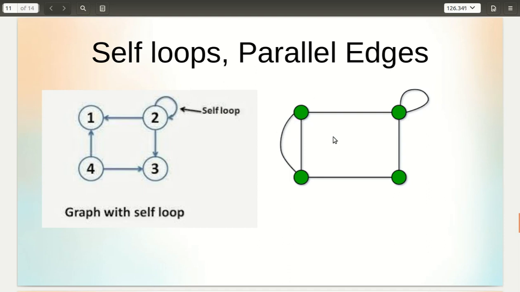Please check this graph. There are two vertices, and between these 2 vertices there are 2 edges. This is the first edge and this is the second edge. So there are 2 parallel edges between the same pair of vertices. Such a pair of edges are known as parallel edges. If there exists more than one edge between a pair of vertices, they are parallel edges. So these are a few terminologies that we should be aware of throughout the course.